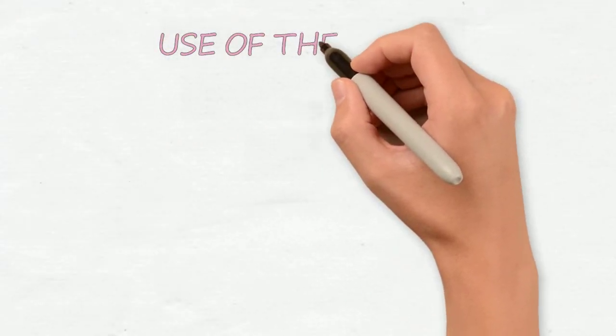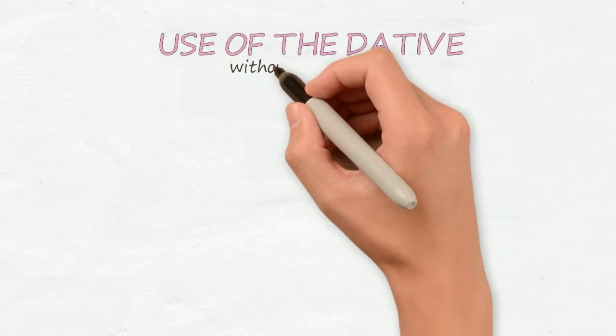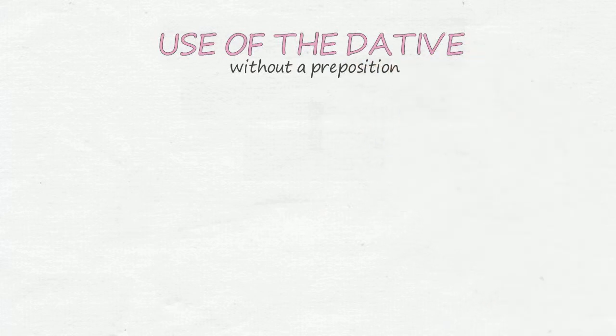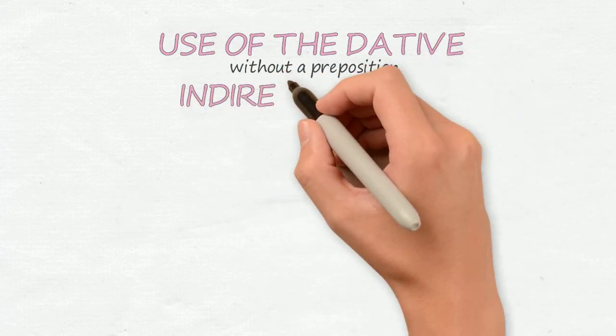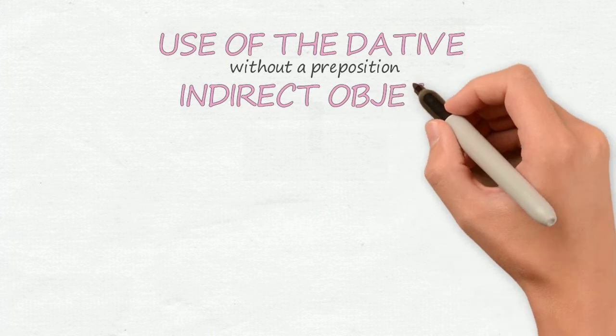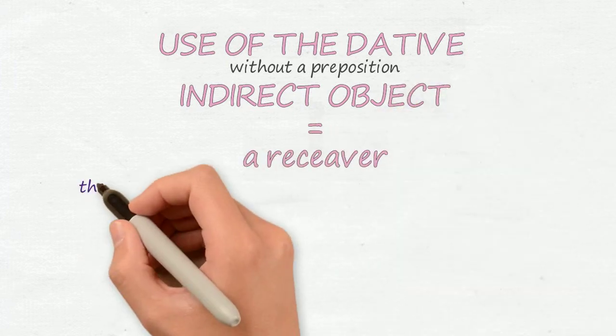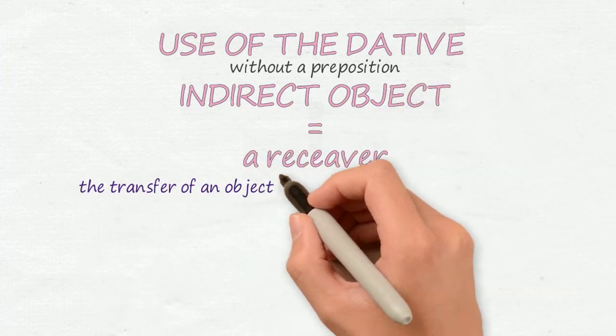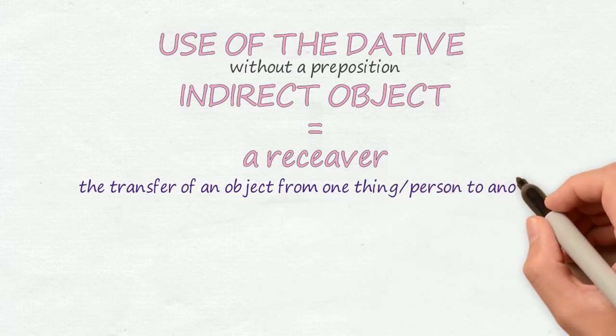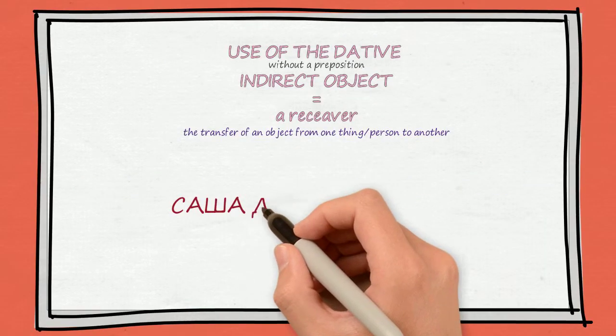Let's talk about the use of the dative. The basic use of the dative, when it is used without a preposition, is to indicate the indirect object. In other words, the direct object is a receiver. It involves the transfer of an object from one thing or person to another. For example, Саша дал книгу Ирине.